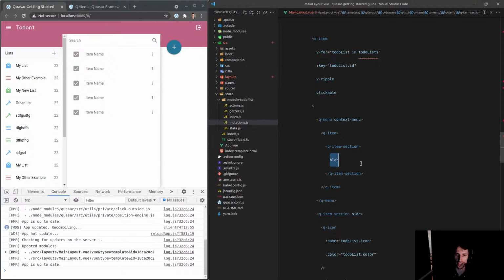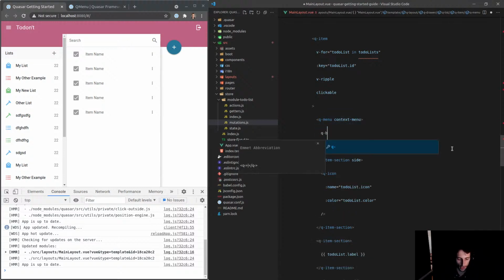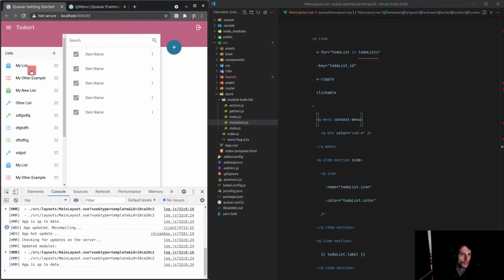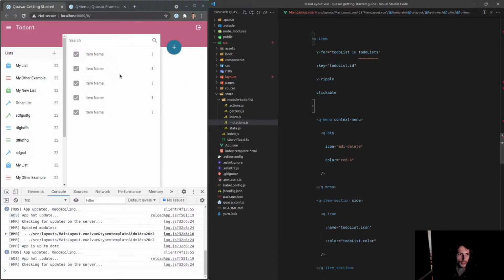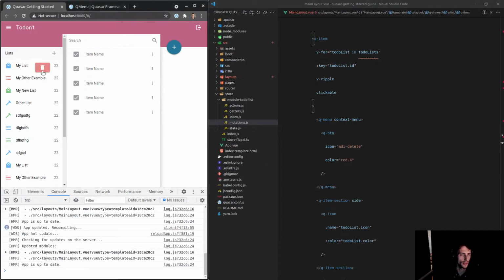So now you can do this, right? I might even make this a button. Is that going to work? Let's see what happens here. Let's have a little play, guys. Q-button, and we'll say the color of this is equal to, maybe red-4, something like that. Okay, so that's working. Let's give it an icon equal to MDI delete. Let's have a crack at that. Nice, we can bin it.